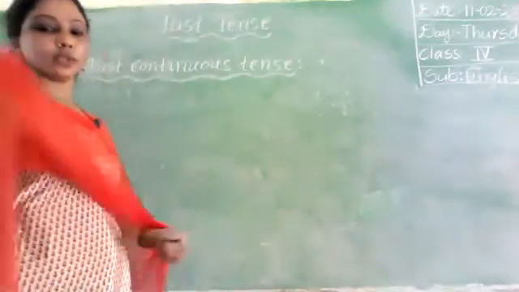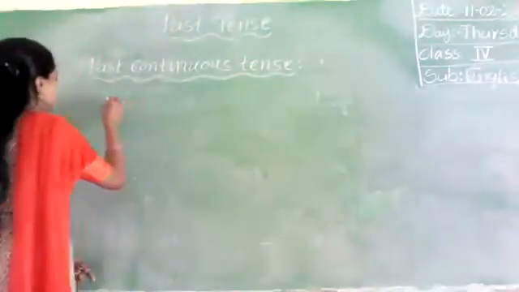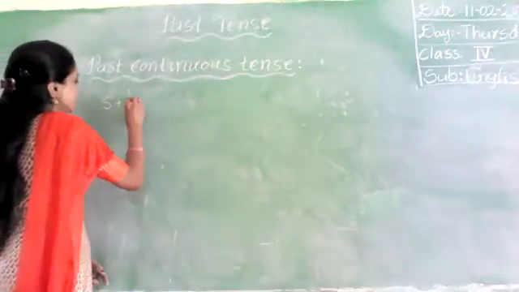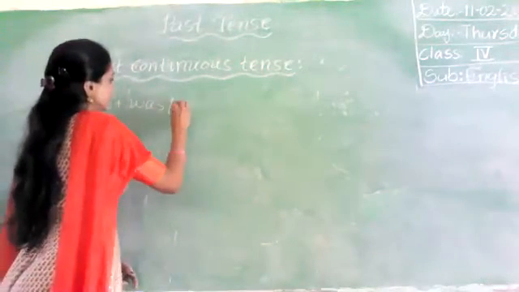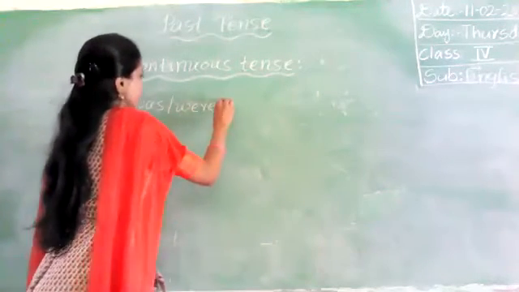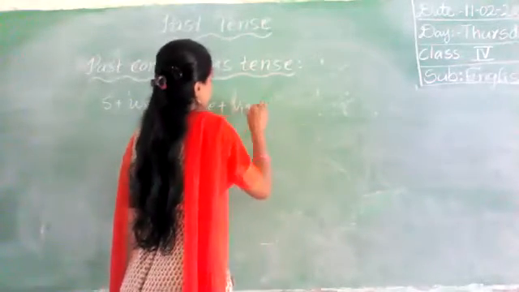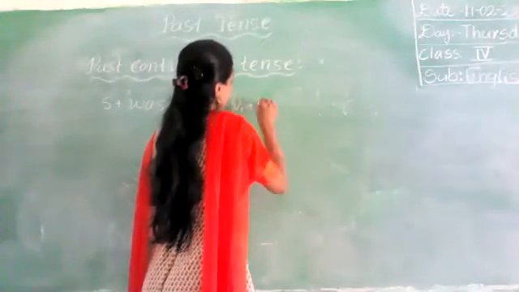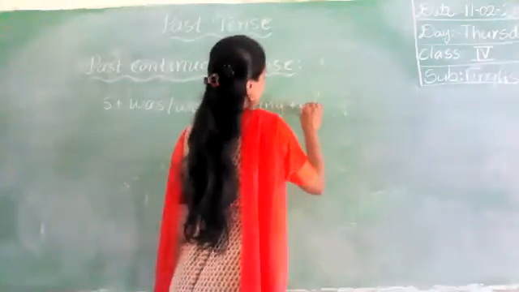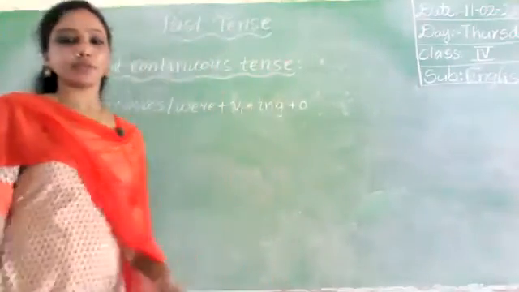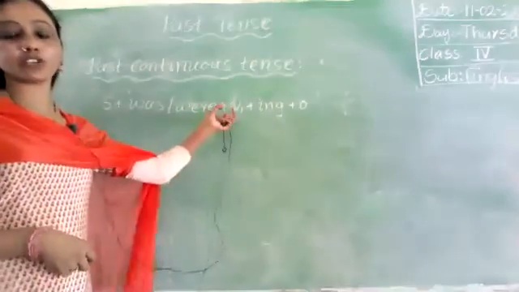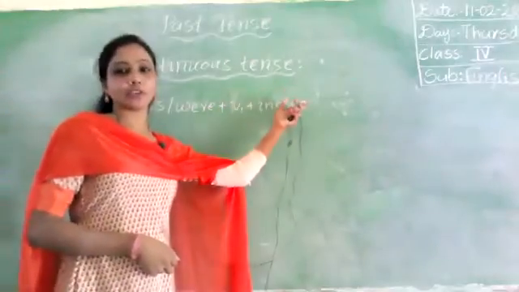So here the structure of past continuous tense is subject plus was/were plus verb 1 in ing form plus object. Okay. This is the structure. Subject, was, verb, ing form, object.